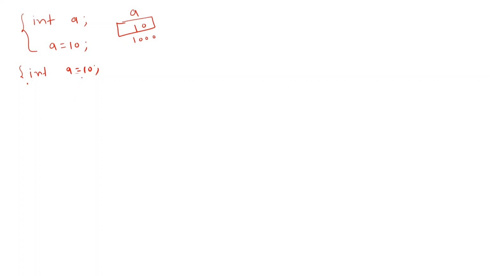So ultimately the purpose of declaration is memory allocation. Now what will be the answer? For example, if I print the value of a, you will get 10 as the answer. Why? Because a is a variable.